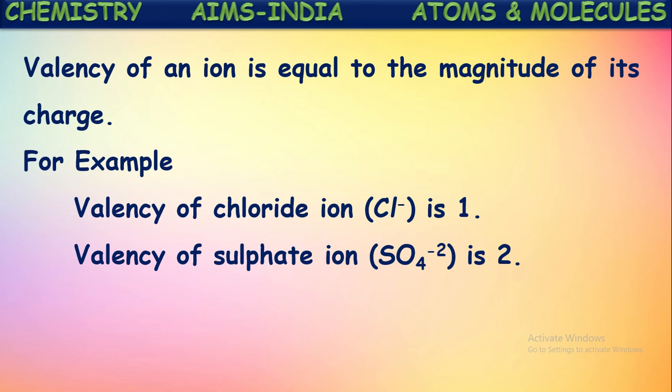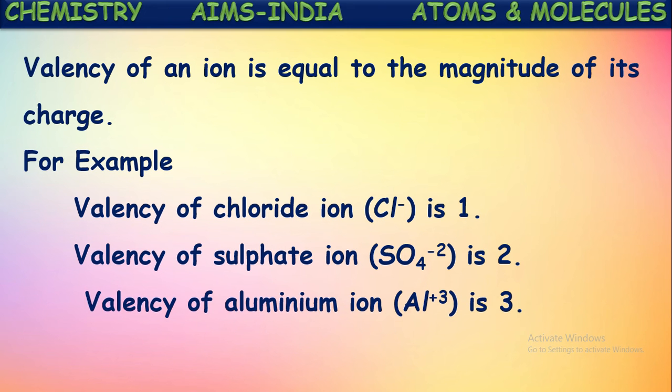Let us see one more. Valency of sulfate ion: what is the charge carried by the sulfate ion? -2. So that magnitude is taken as its valency. So valency of sulfate ion is 2. Let us see one more. Valency of aluminum ion: what is the charge shown on this aluminum ion? +3. So the magnitude of this charge is taken as its valency, that is equal to 3.